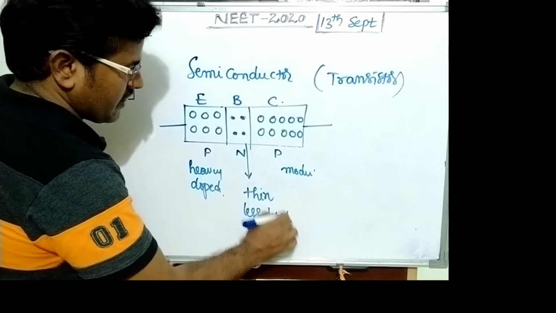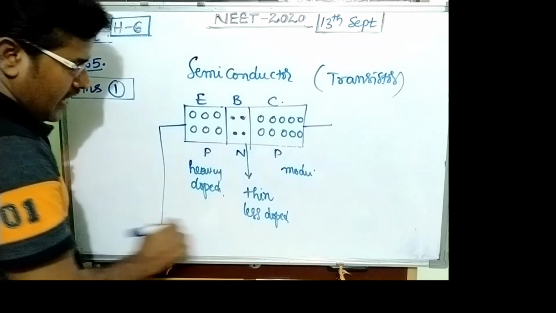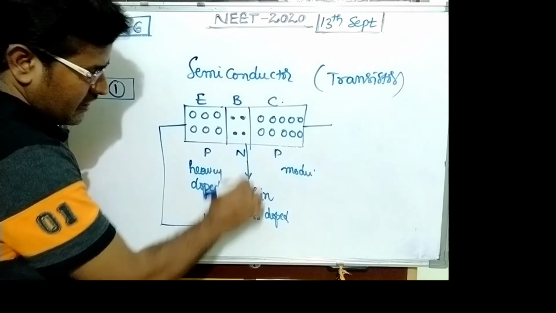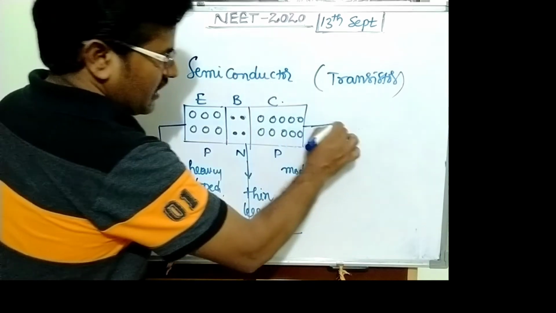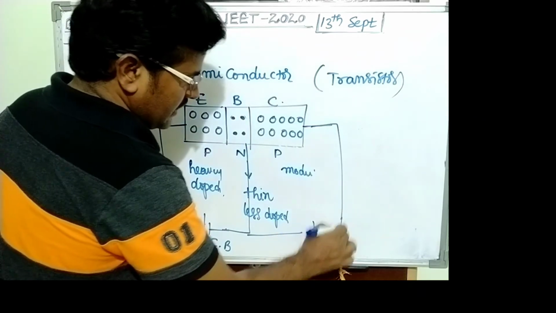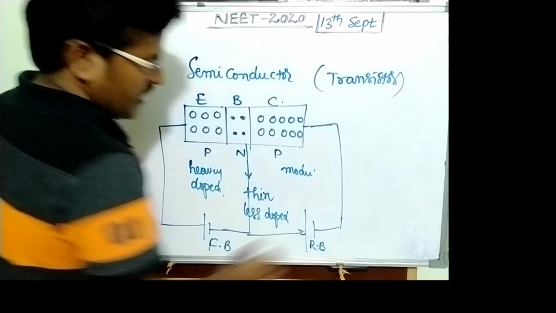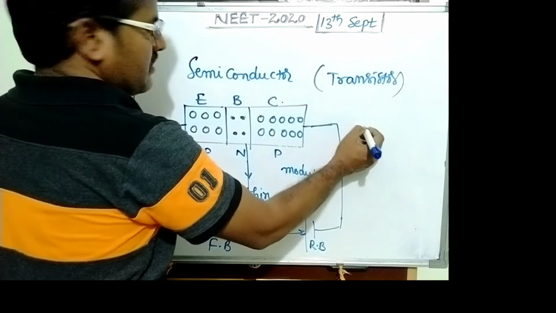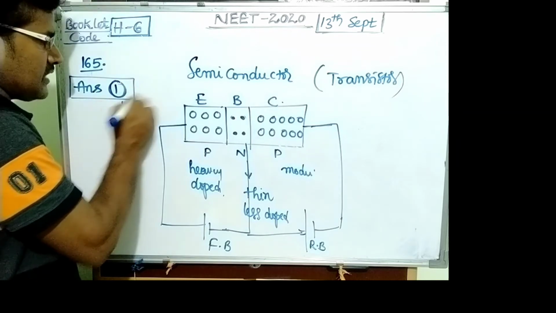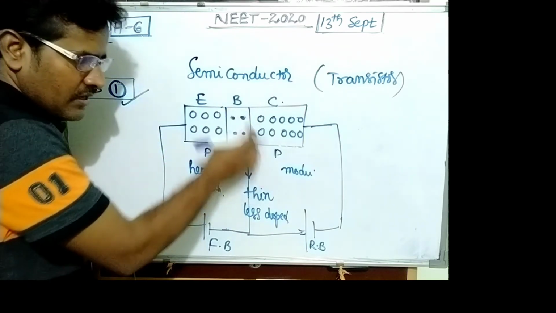Its size is very small and it has less doping. And the emitter-base combination is always forward biased. Base and collector are always connected in reverse bias. So this is in forward bias, and this is in reverse bias. Given the options, the first option is correct. The base is thin and less doped.